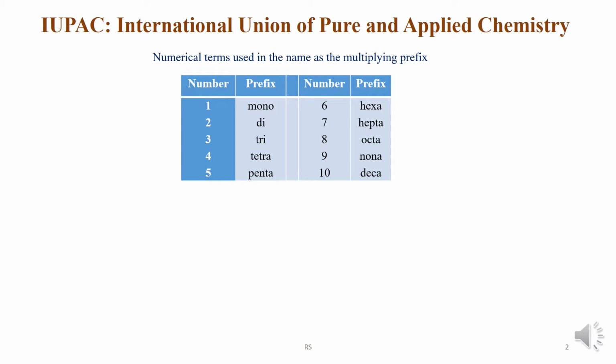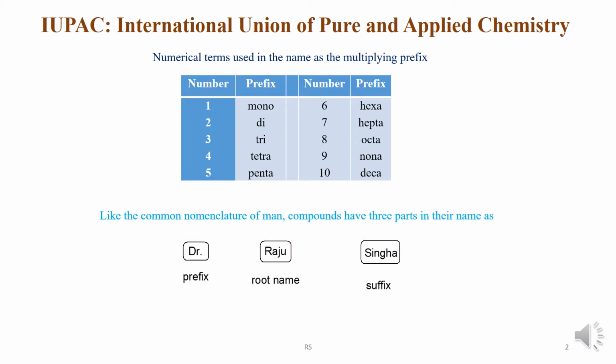For our normal communications, we use the numbers 1, 2, 3, 4, 5, etc. But in naming of organic molecules, we use mono, di, tri, tetra, penta, hexa, hepta, octa, nona, deca, etc. For a common man, there is a prefix, say Sri or Doctor or Mister, then the main name, that is the root name, and then the surname. Similarly, for a particular organic molecule, there will be three parts, that is prefix, root name, and suffix.